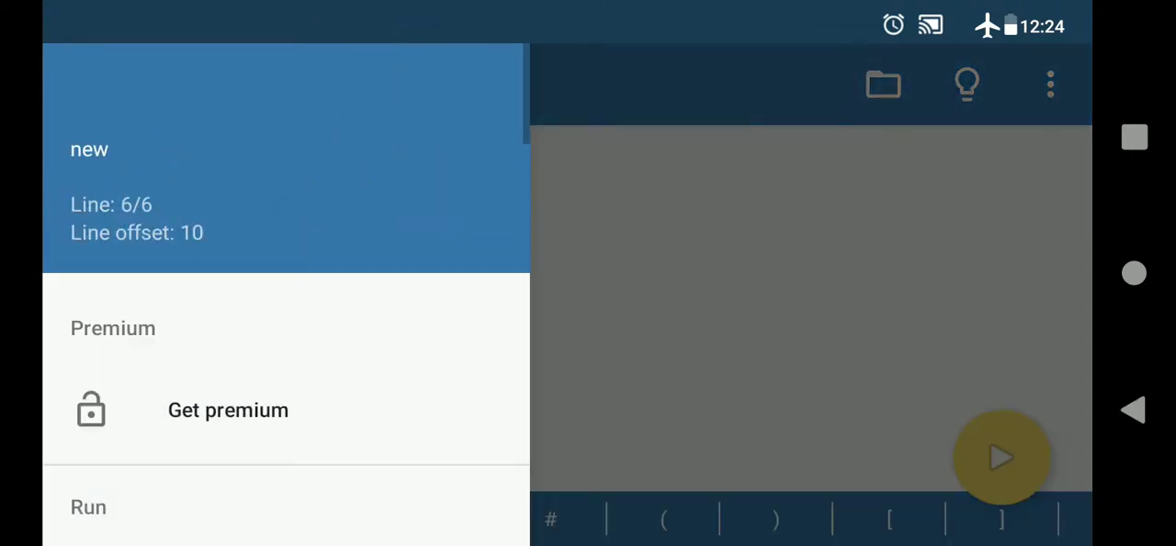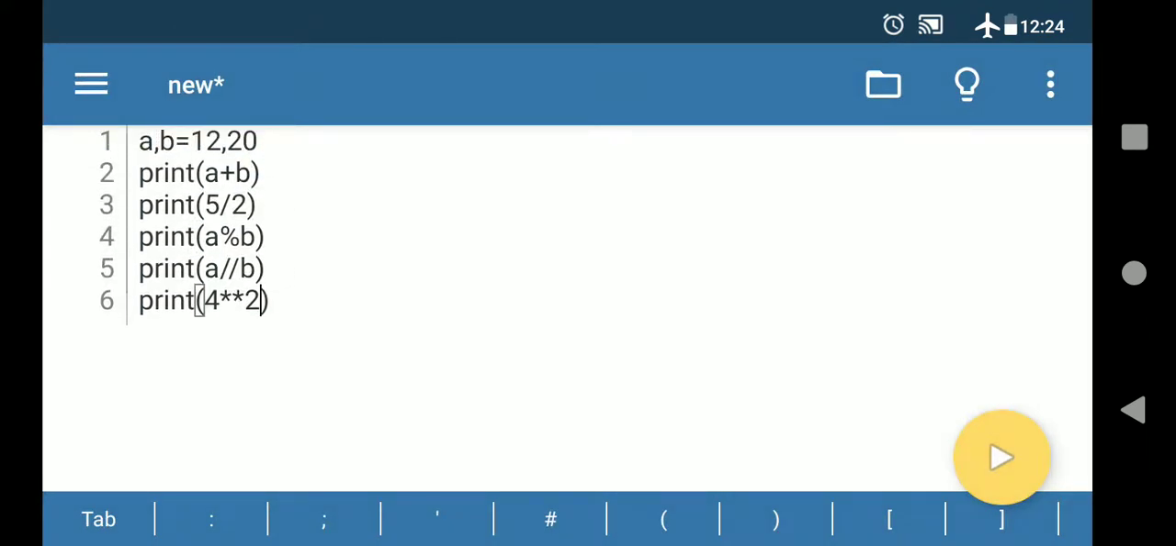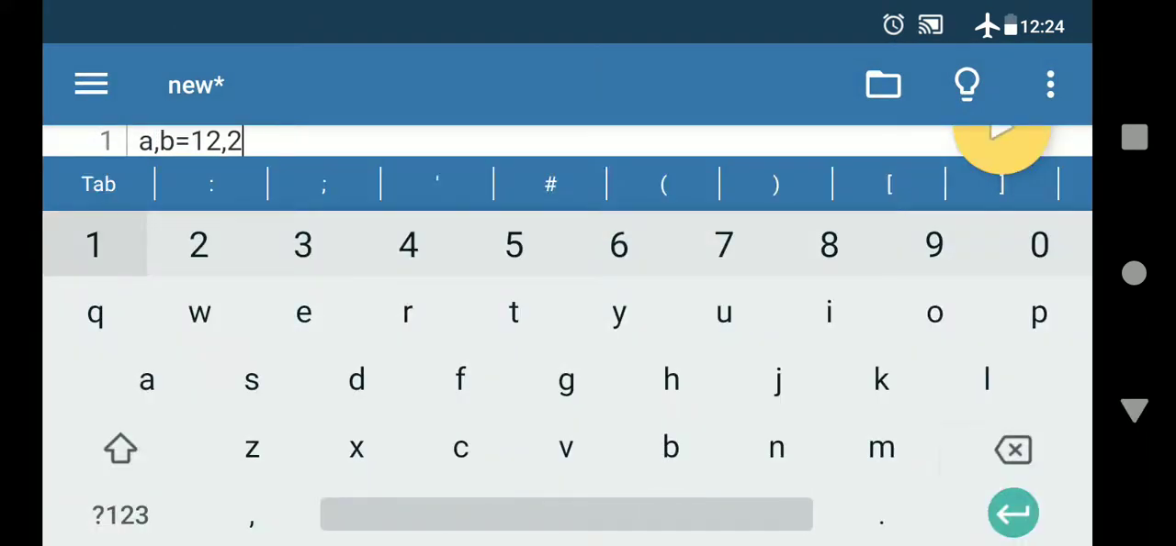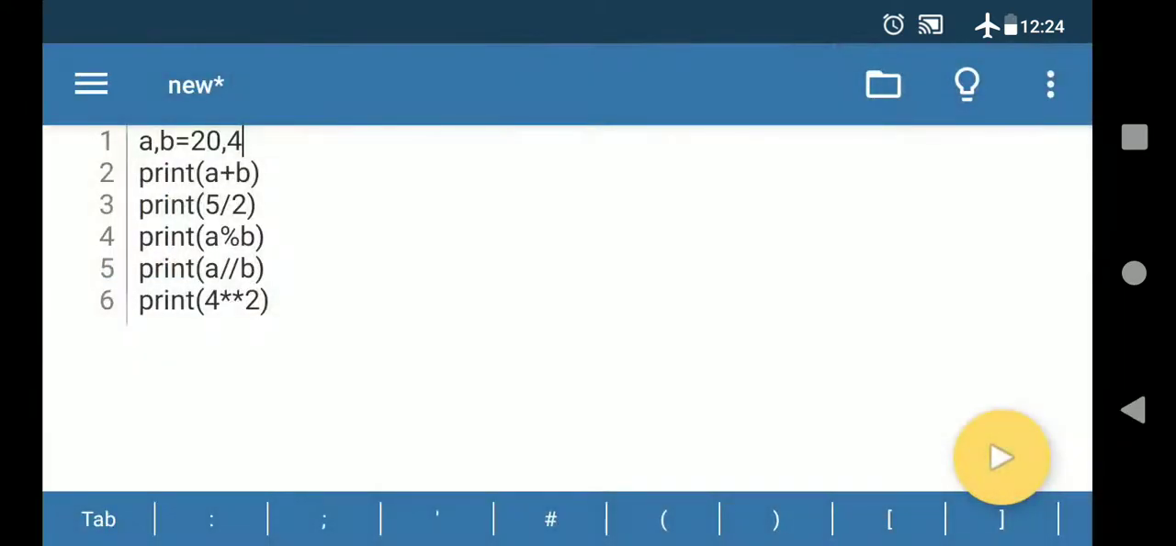So now you can see my example. I have taken the numbers 12 comma 20, so I should change it. I will write 20 comma 4. So now I have taken 20 comma 4. First a plus b will come, then 5 divided by 2, 2.5 will come.